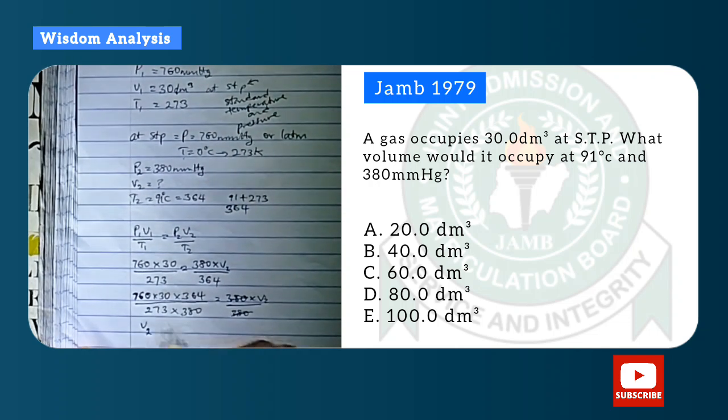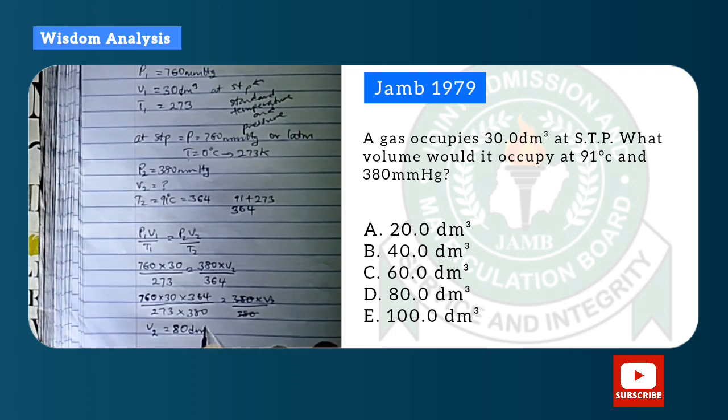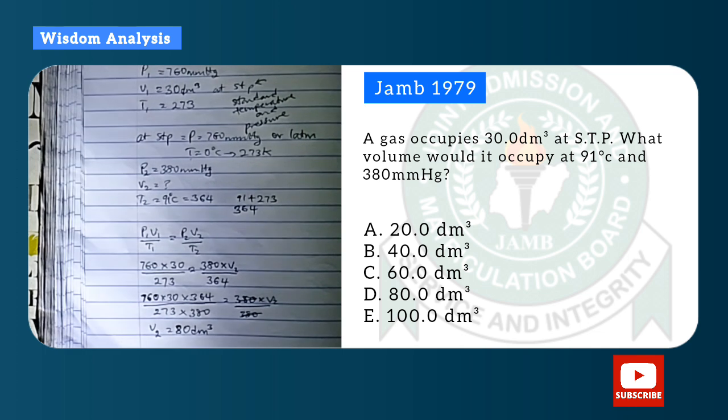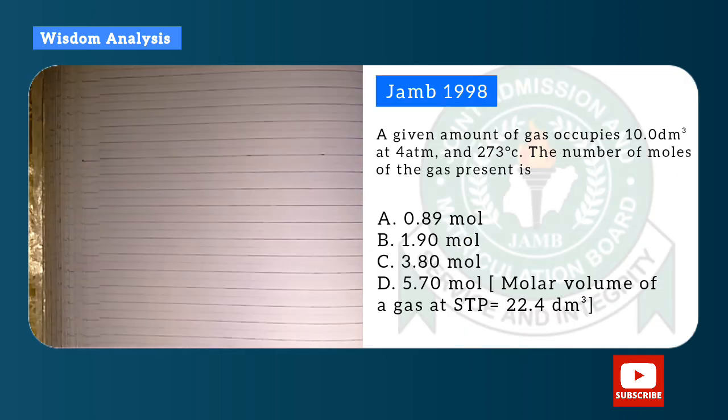So with this we have V2 as 80 decimeter cube. Is it there? Yes. Okay, so this is the ideal gas law and it's depicted by this equation where PV is equal to nRT. P is the pressure, V is the volume, n is the mole, R is the molar gas constant, which is 8.31 joule per mole per Kelvin, and T is the temperature.